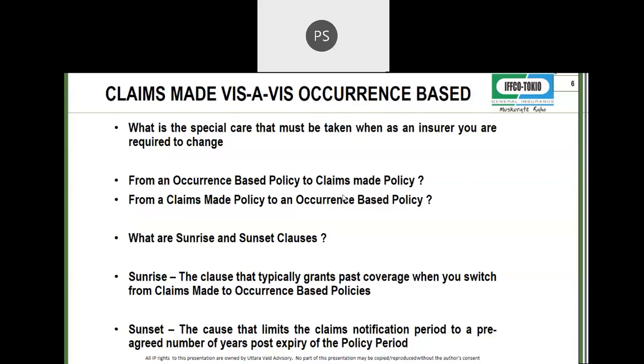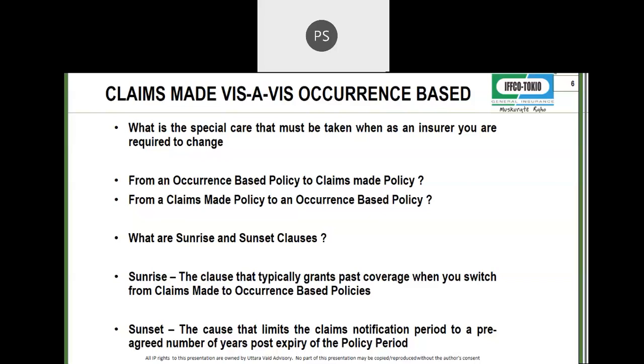Now, if you're changing from a claims made policy to an occurrence base, now you have to be careful, because a claims made policy will have a retro date.